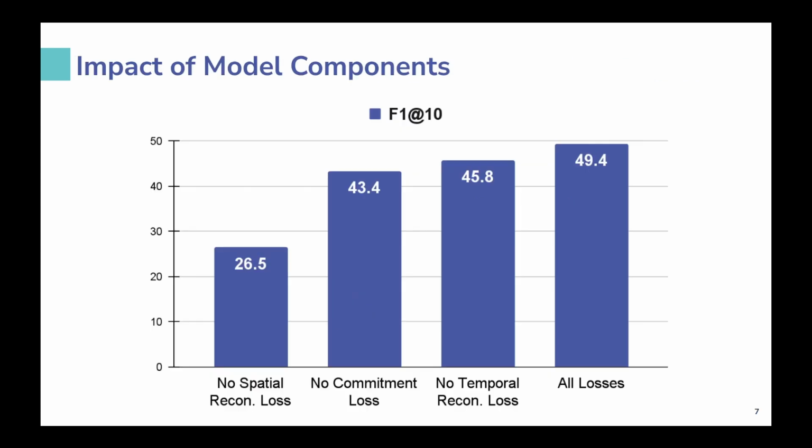To understand the contribution of each component, we perform an ablation study. When all losses are included, the model achieves the best performance. Removing the reconstruction loss leads to a significant drop, showing its importance in learning meaningful representations. Without the commitment loss, performance also decreases, indicating unstable clustering. Finally, removing the temporal loss reduces performance, highlighting the importance of modeling temporal dynamics.